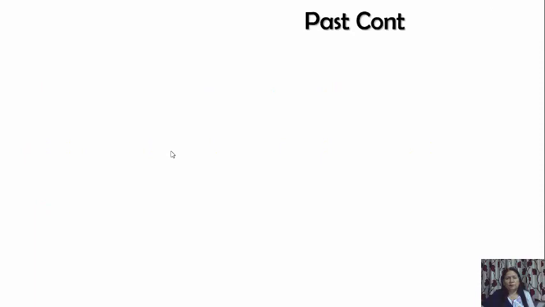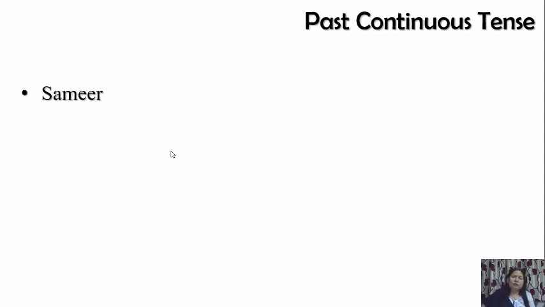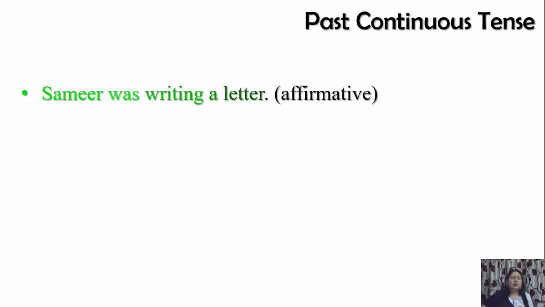Next, past continuous. What are the verb forms in past continuous? Was or were plus ing form. Now we are taking singular subject, Samir. Then we will use was. Had it been some plural subject, then it would have been were. Samir was writing a letter. So for making it interrogative, was Samir writing a letter?